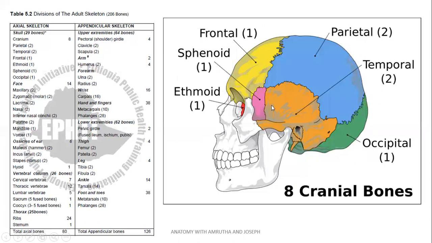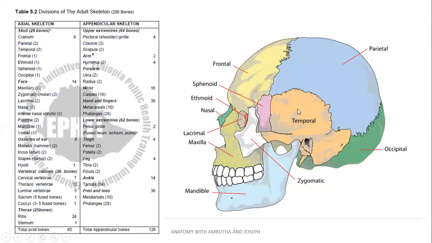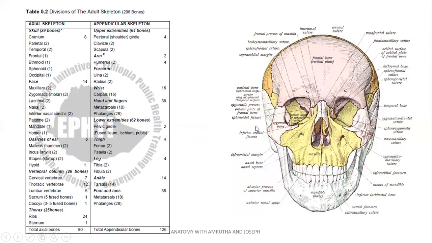Another diagram showing the cranial bones, 8 cranial bones: frontal, parietal, temporal, occipital, ethmoid, sphenoid. Again, there is a diagram of the bones: mandible, zygomatic, maxilla, lacrimal, ethmoid, nasal bones, frontal, parietal, temporal, occipital. Another view of the bones: frontal, parietal, sphenoid, temporal, zygomatic, maxilla, mandible, and in the orbit,